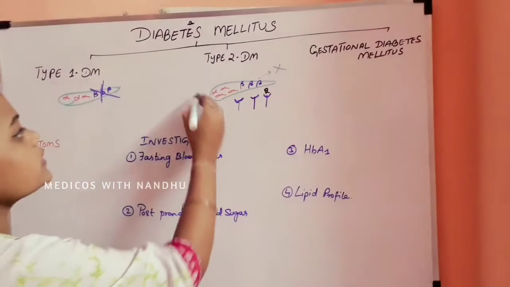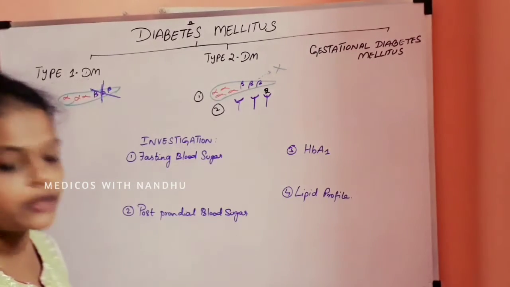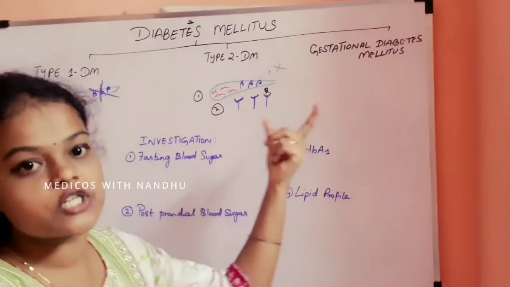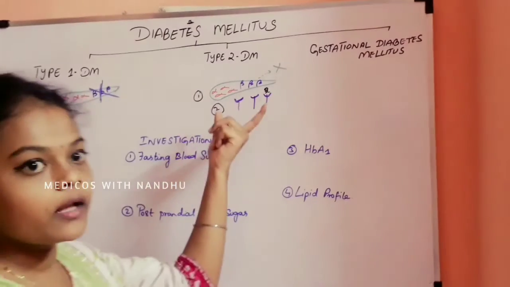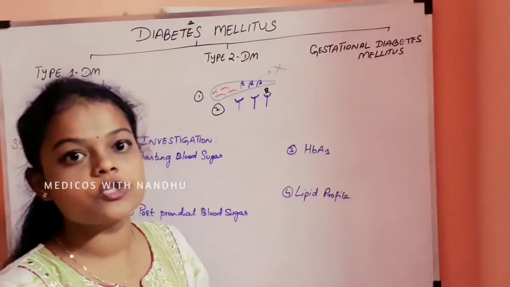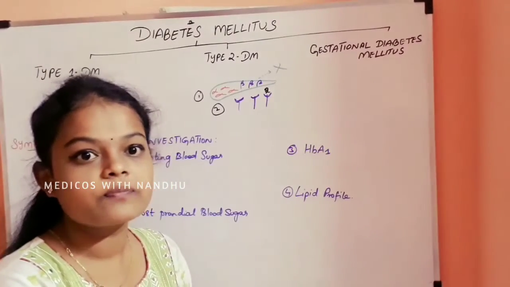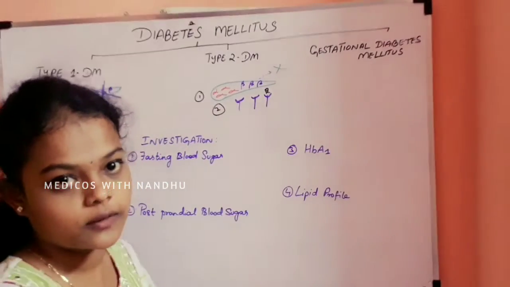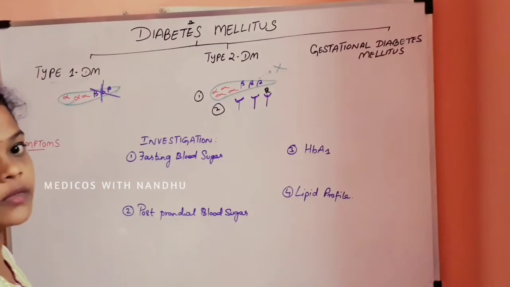This is the second factor which causes type 2 diabetes mellitus, and the first is beta cell dysfunction. Here beta cell dysfunction and insulin resistance take place, so the action of insulin is not produced and insulin secretion is low. Both happen here.